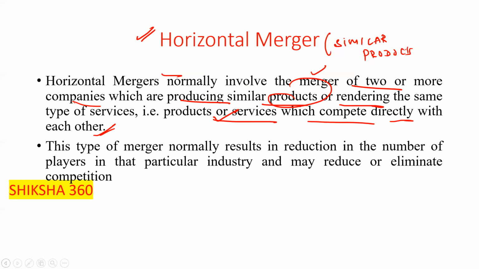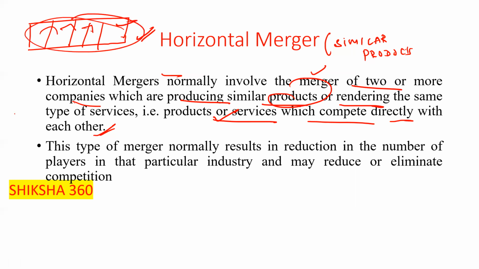This type of merger normally results in a reduction in the number of players in that particular industry and may reduce or eliminate competition. For example, if in any street or city there are 5 workshops, all working in the same field, it is better if they collaborate and do the work. Or out of the 5, 2 will collaborate and the rest will not. It depends on a case-to-case basis.